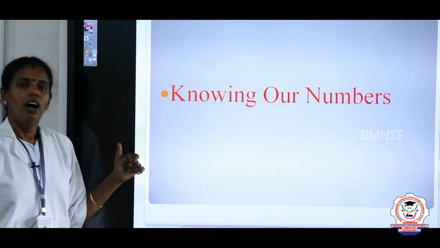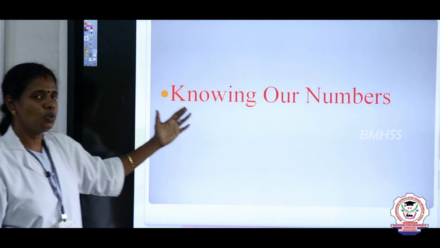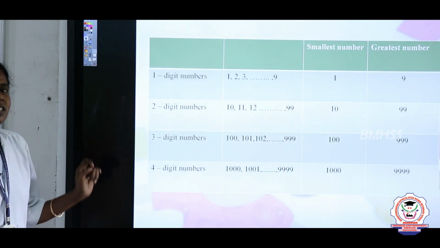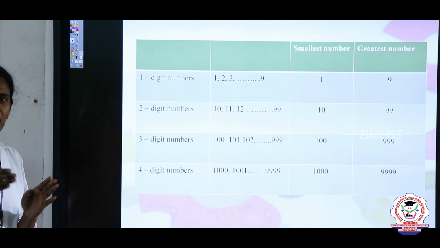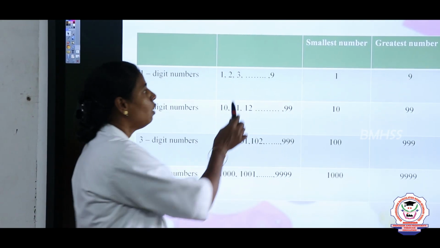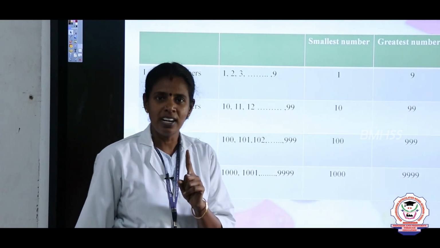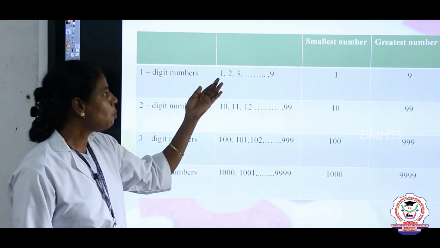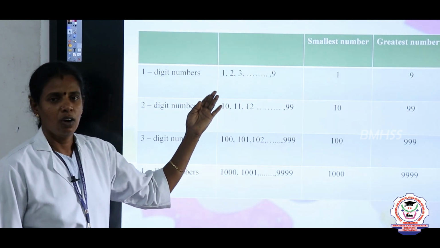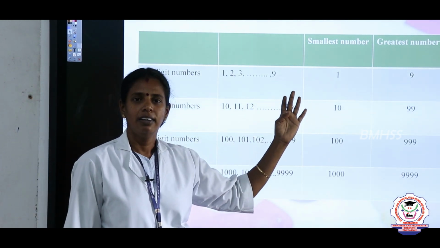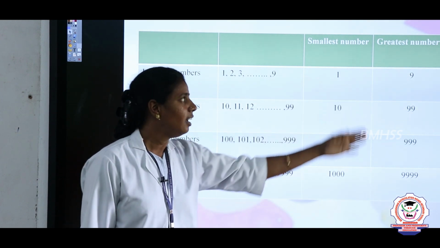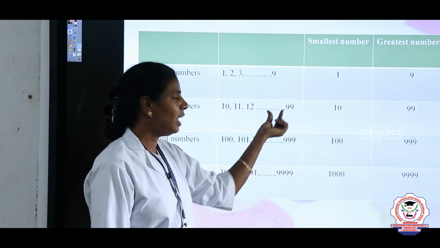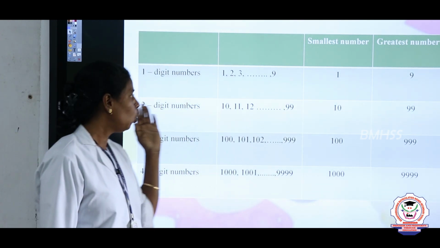Next to natural and whole numbers, using these we are going to see our topic, Knowing Our Numbers, the first chapter. First, the numbers 1, 2, 3 up to 9 are called one digit numbers. Only one number placed is called a one digit number. The smallest one digit number is 1. What is the greatest one digit number? The greatest one digit number is 9. Next to 9 the numbers start from 10. So 10, 11, 12 up to 99 are called two digit numbers.